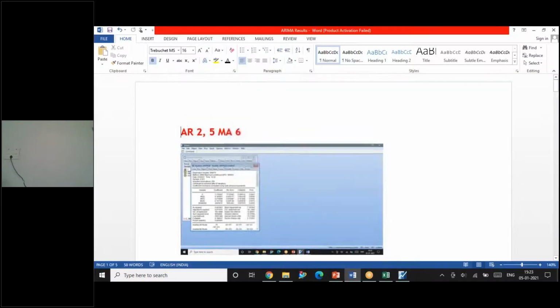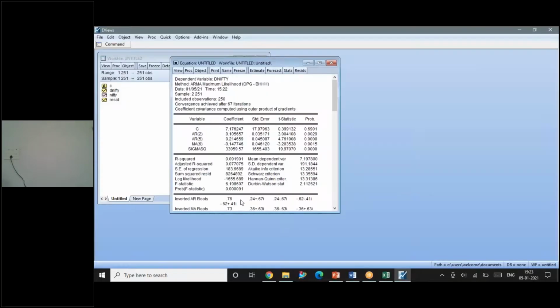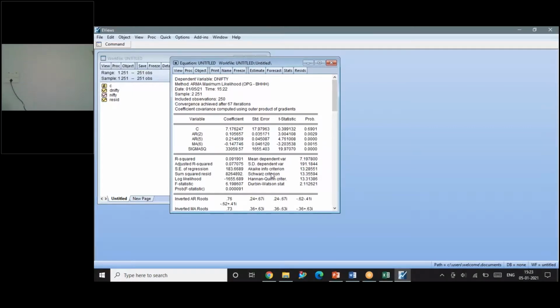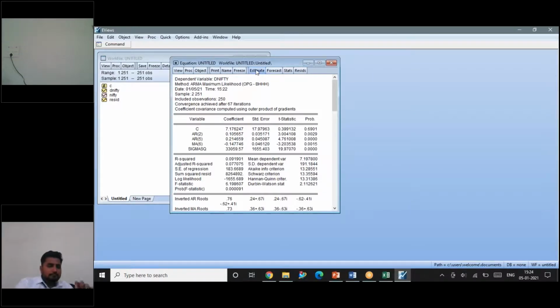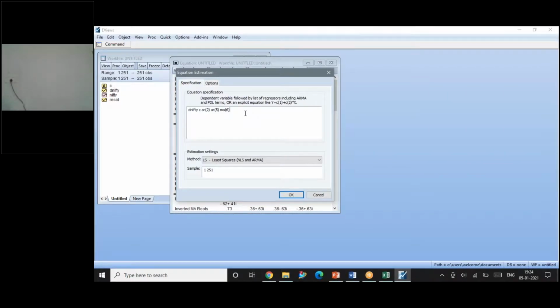Okay, I've given the same result in the Word document also. I will again consider the significant values. I will look for the sigma square values, and from the sigma square value, I will look into the adjusted R square, and I will look into the AIC, SIC values. Like this, I will be running all the equations one by one. Since I've already done it, I will just show one more equation alone, and I will stop.